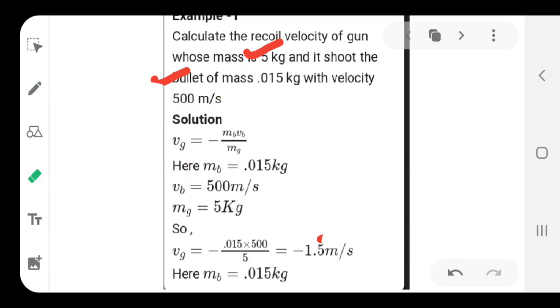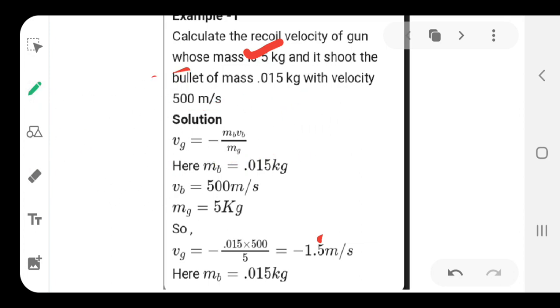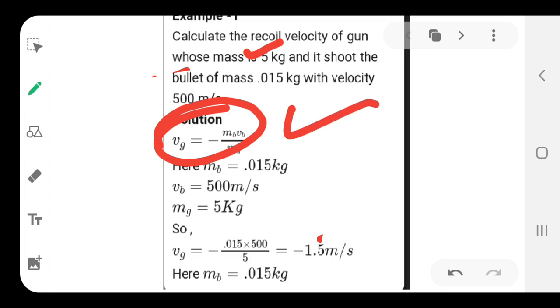It says negative mb vb over mg, okay. mb is the mass of the bullet, then the velocity of the bullet over the mass of the gun. And of course, make sure to note that the sign is negative here. So, that is the very first thing that a student must know, otherwise the whole numerical will go haywire.